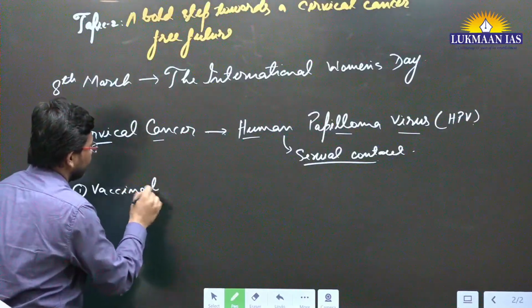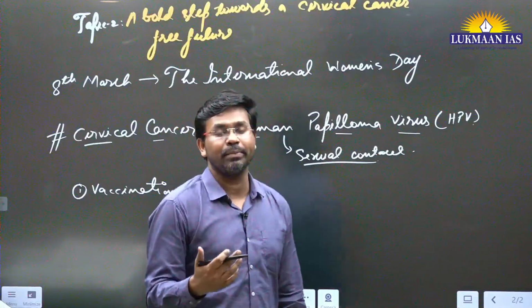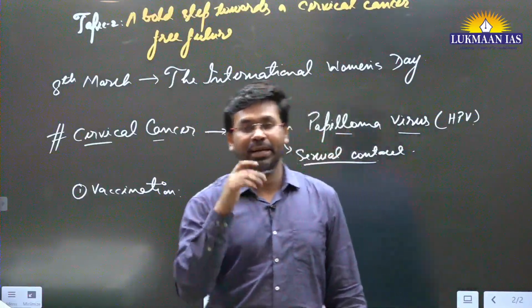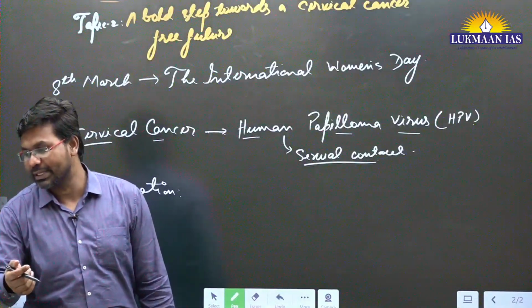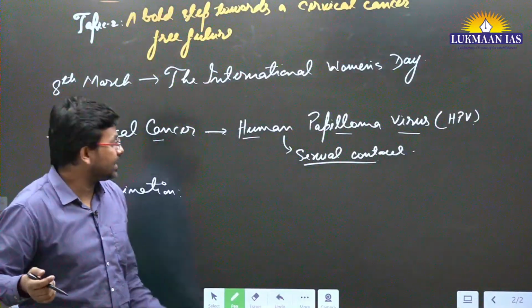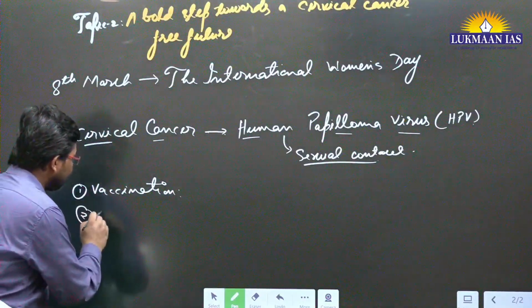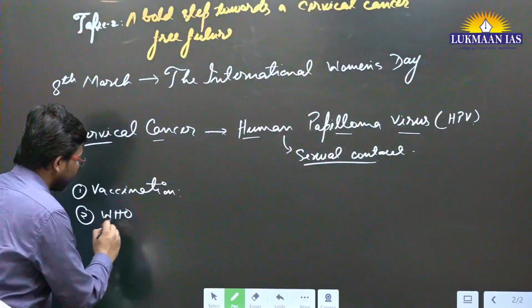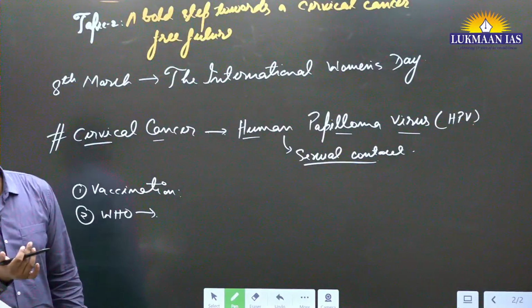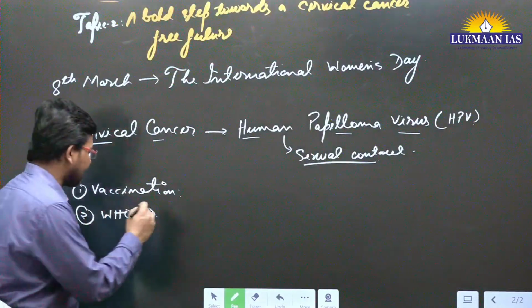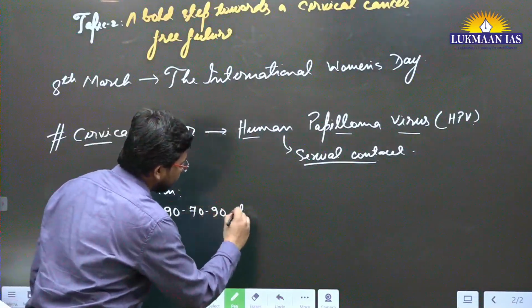Okay, vaccination. Related to vaccination, in India we have the national immunization program. Under this, the Government of India is thinking of immunizing people under that vaccination program itself. And globally, there is the World Health Organization, right? The World Health Organization has launched a strategy known as the 90-70-90 targets.